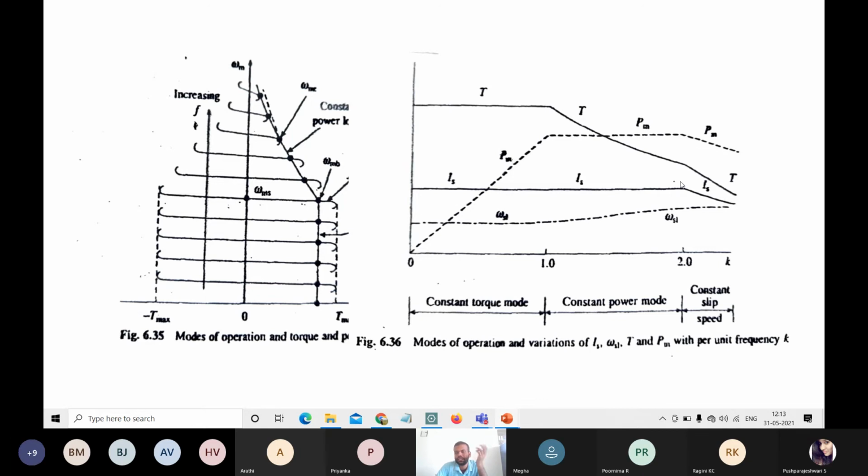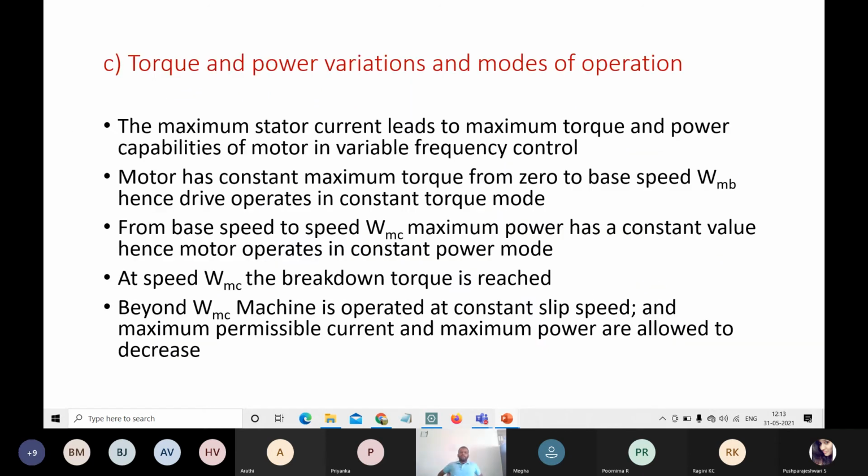At these conditions, the slip will be constant. Here the motor has a constant maximum torque from 0 to base speed. That base speed is given by omega mb, and hence the drive operates in constant torque mode. The omega mb is called the base speed. After reaching omega mb, the drive operates in the constant torque mode.